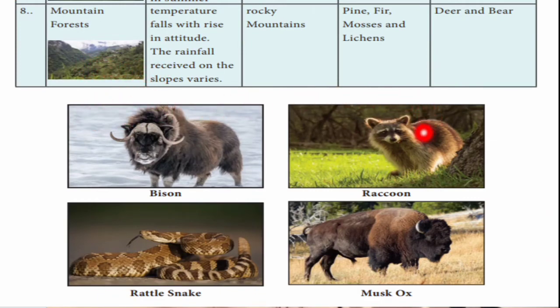These are the animals of North America: bison, raccoon, rattlesnake and musk ox. These are all the famous animals of North America.